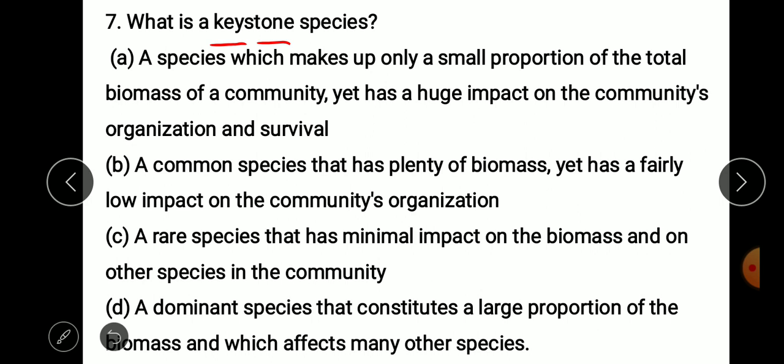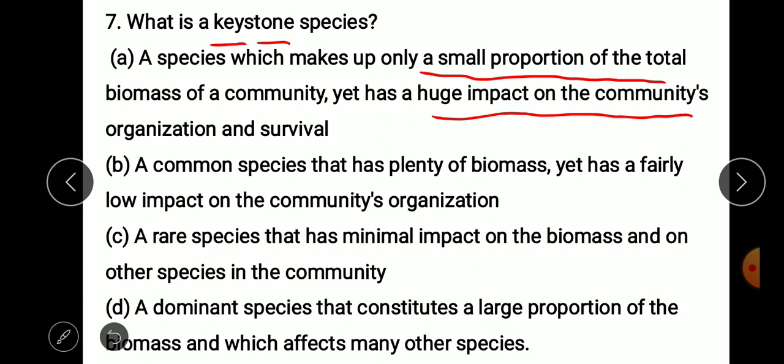So a keystone species is basically a species whose biomass, meaning total biomass, is a very small proportion of the entire community. It has a huge impact on the community organization and survival.